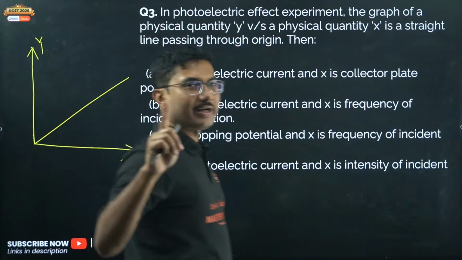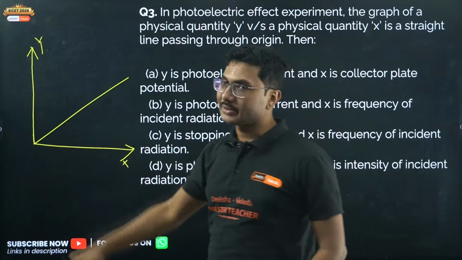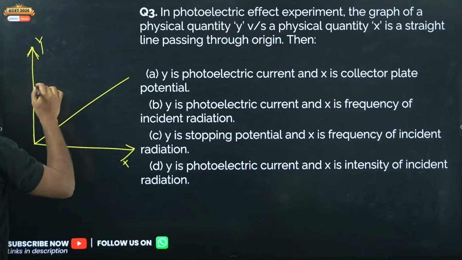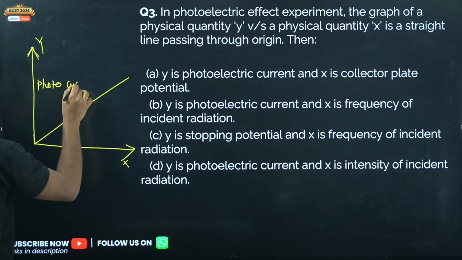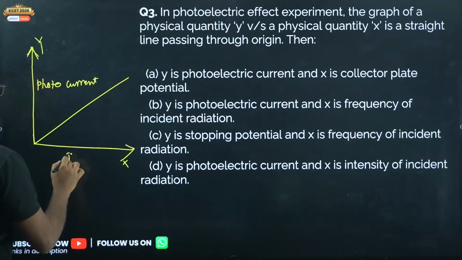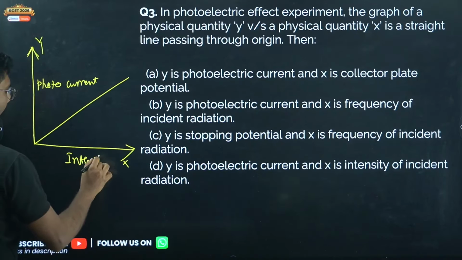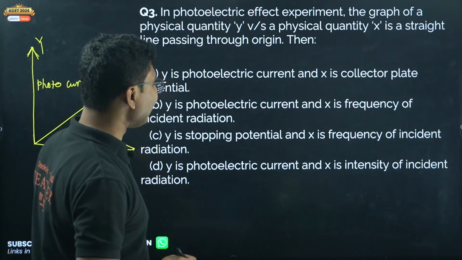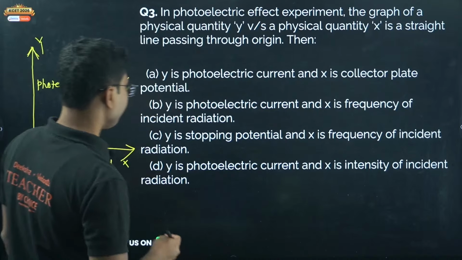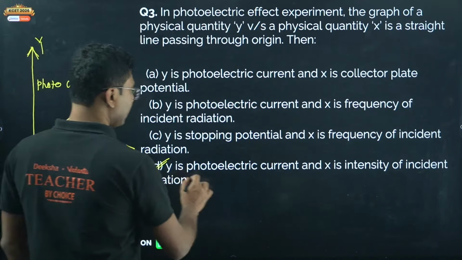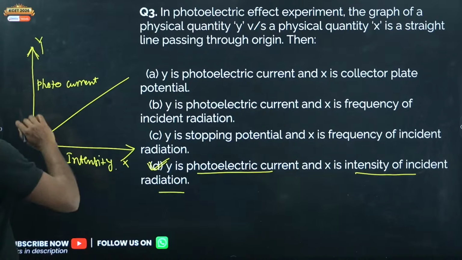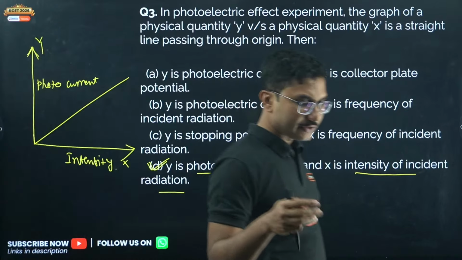Okay, so in photoelectric effect there is only one graph where it is passing through the origin. This is your photoelectric current and this is intensity. So photoelectric current and intensity of the incident radiation. So option D is correct. Y is photoelectric current and X is intensity of incident radiation. And remember the incident frequency has to be greater than the threshold frequency.